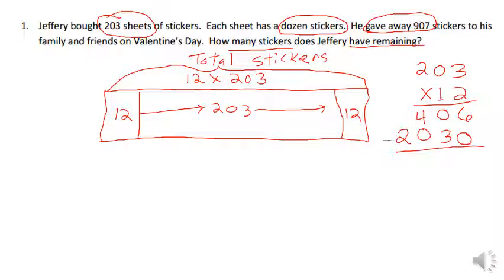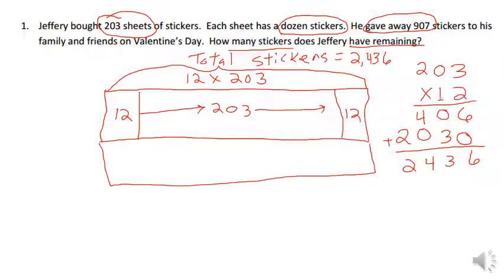Now I'm going to add these two partial products. We have 6, 3, 4, 2. So I know the total stickers equals 2,436. So I'm going to go ahead and draw this down here now. Another tape diagram. And I know there's 2,436 stickers here.